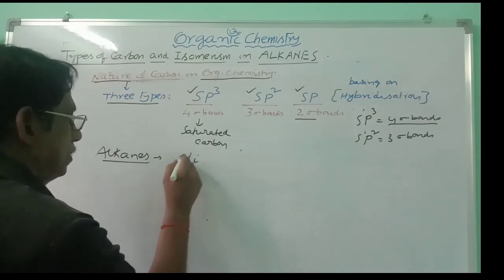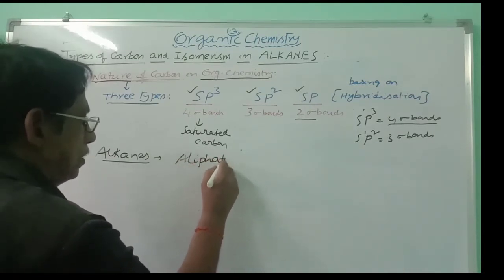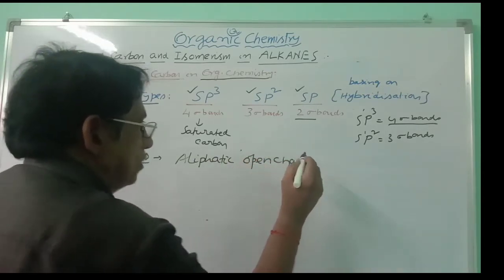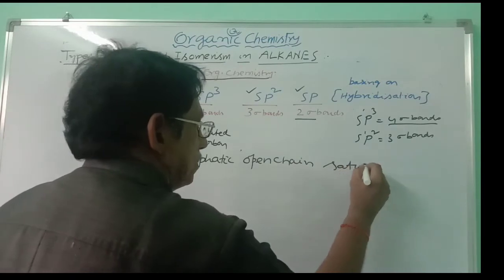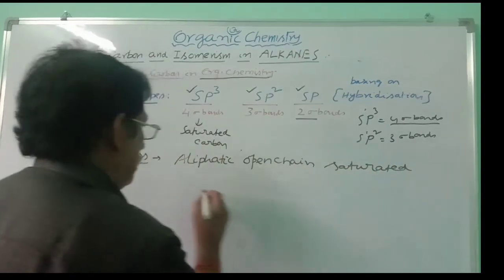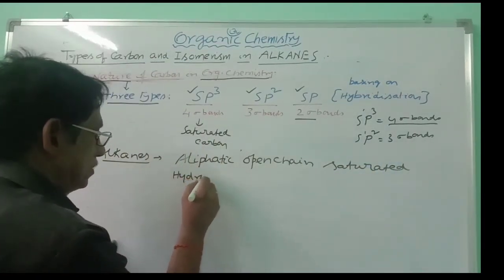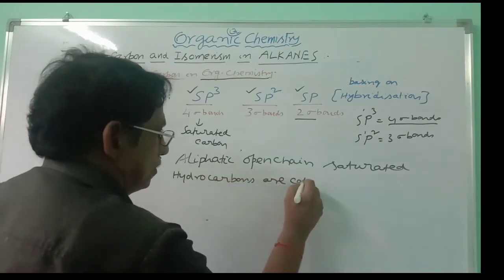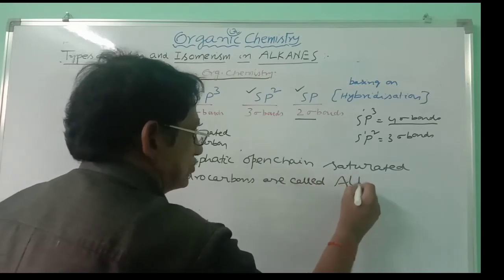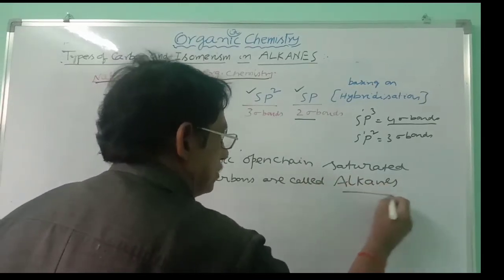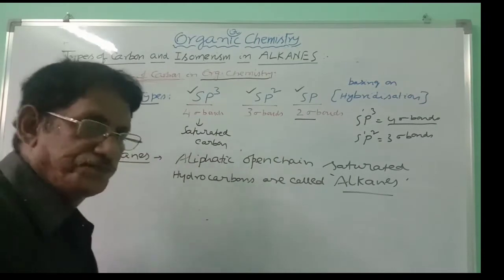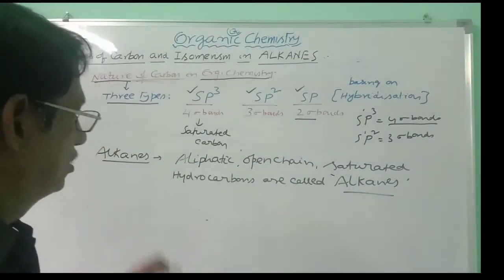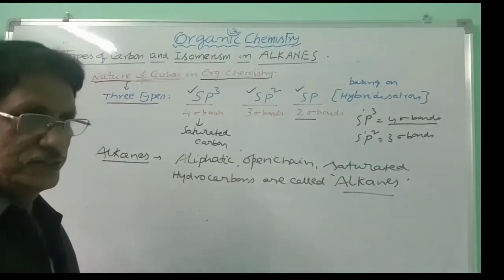Aliphatic open chain saturated hydrocarbons are called alkanes. This is the definition. Aliphatic open chain saturated hydrocarbons are called alkanes.